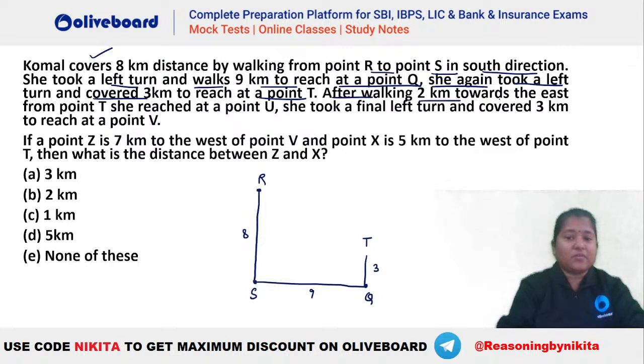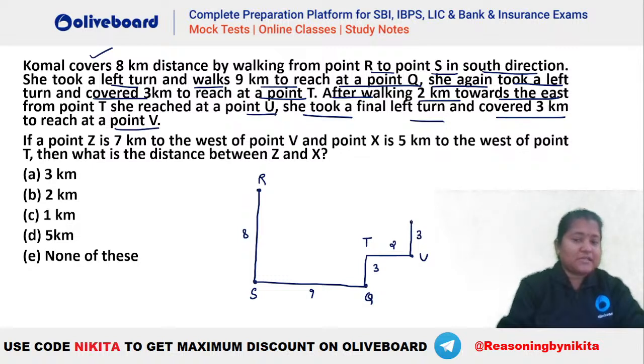After walking 2 kilometers towards east, so now she goes towards east. This is your 2 kilometers. She reaches point U. So U is this particular point. She took a final left turn and covered 3 kilometers to reach point V. So again from U she has to take a final left turn and go for 3 kilometers. So you can see this is your 3 kilometers and she reaches this particular point which is your point V.